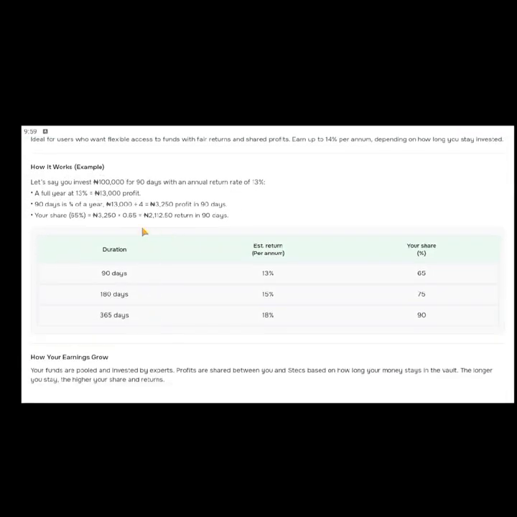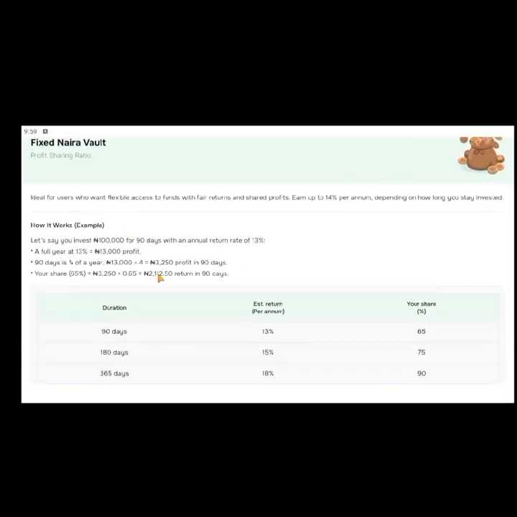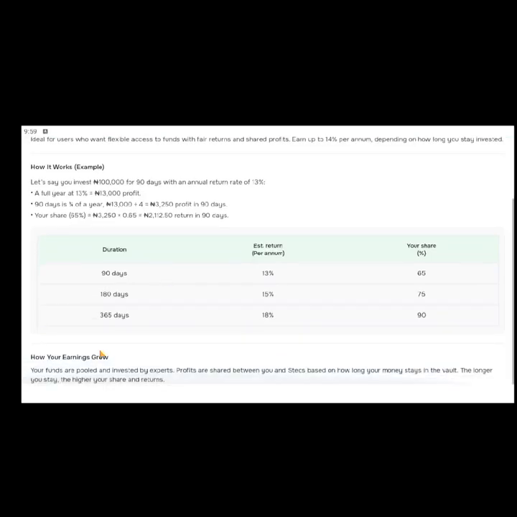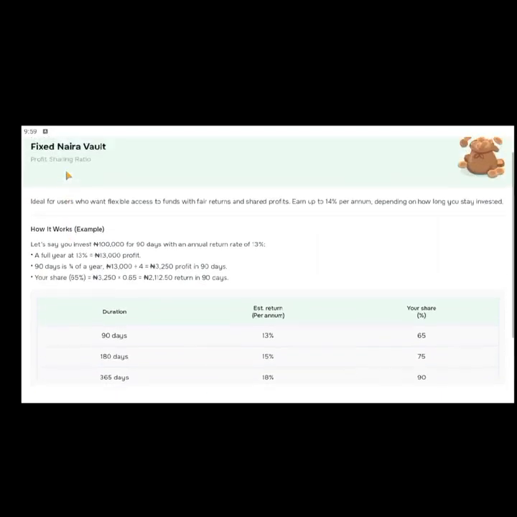Basically, you will understand it better. And this is even more. You can see this is more than the one we saw earlier. You can read through this and you can also see how your earnings grow too. Your funds are pooled and invested by experts. You understand that? Profits are shared between you and Stecs based on how long your money stays in the vault. The longer you stay, the higher your share and returns. I mentioned this too earlier.